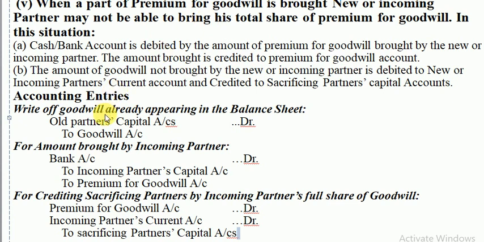Please ignore this first entry. We will discuss in the next class about goodwill written off. For the moment, ignore this entry. So here are all the cases for the treatment of premium for goodwill when brought in cash and when not brought in cash. I hope you have understood, and with this hope that you will revise this and note down all these entries with the examples in your copy.